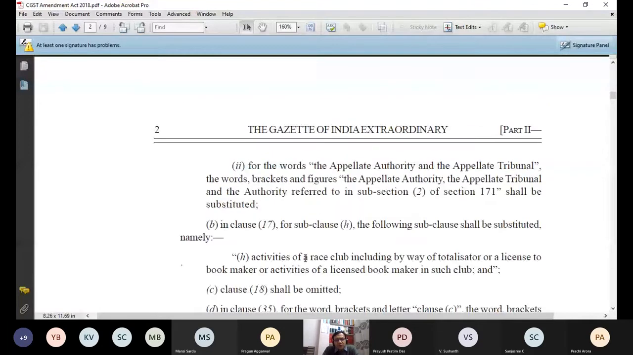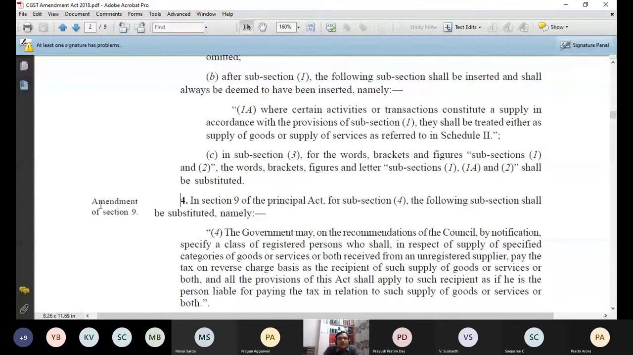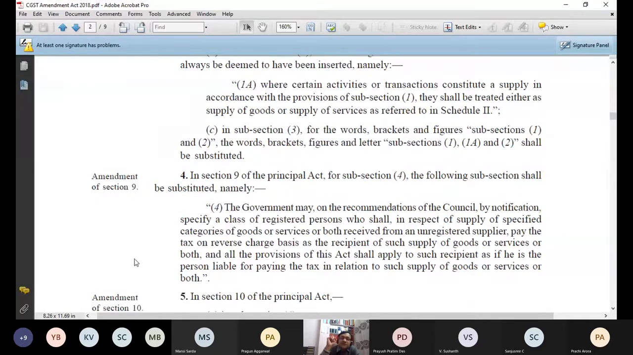But let me not show you all the things. Let me show you what my section 9.4 is. See carefully what it says. See this word: Section 4 of the Amendment Act. What it says: in section 9 of the Principal Act, for subsection 4, the following subsection shall be substituted, namely. So my entire subsection 4 of section 9, which was there in the original act, is not applicable. It got replaced with a new subsection. Now this is the new language.